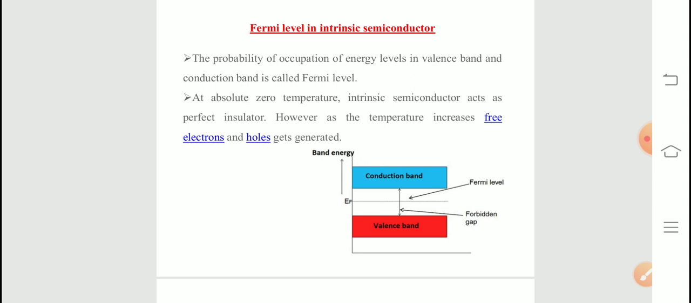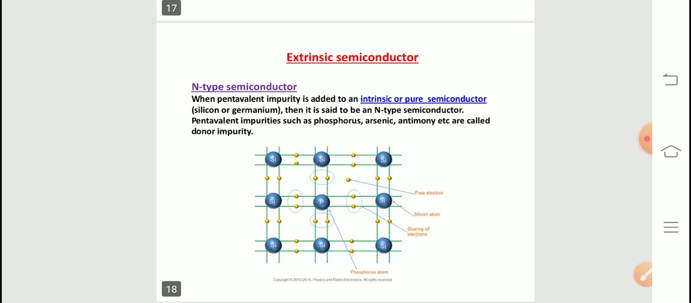In case you remember, the conclusion of this slide is that the Fermi level exists at the middle of the forbidden gap for intrinsic semiconductors, and for extrinsic semiconductors the position of the Fermi level will vary. That we will see in the next slides.